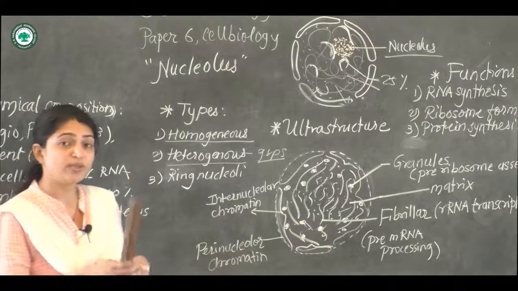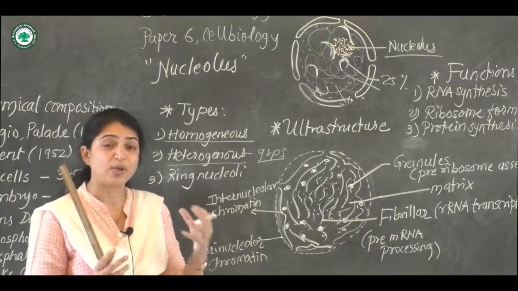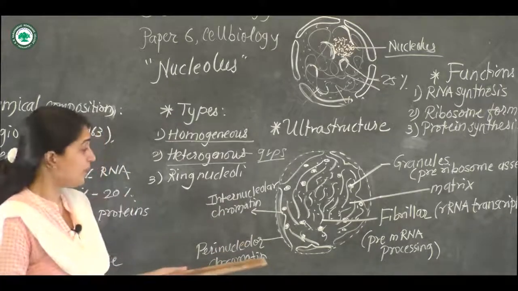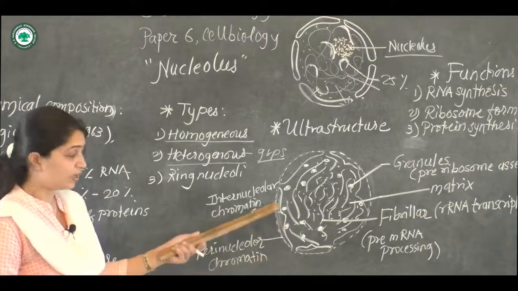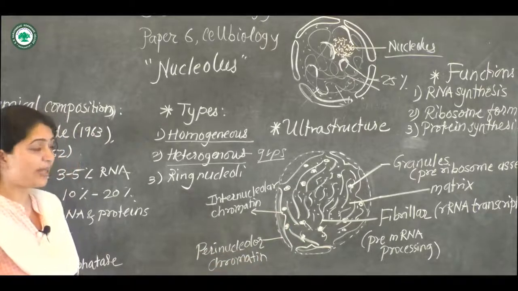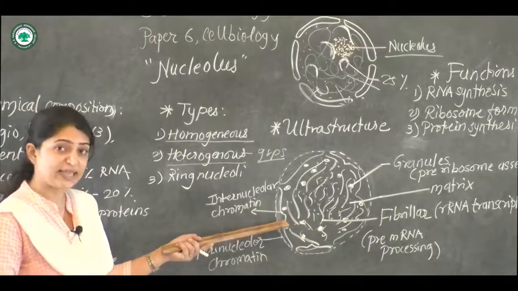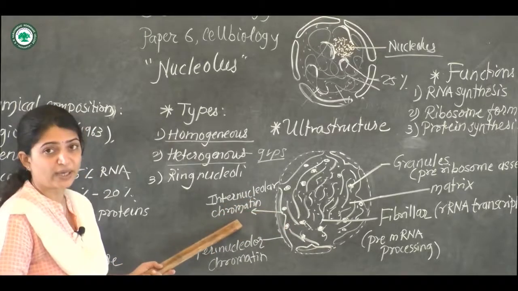So these are the chromatins, as I said previously, the chromatin structure. The NOR regions come together and form the nucleolus. Here the outermost chromatin layer is called perinucleolar chromatin. Perinucleolar is the outermost, and the side which is present inside is called internucleolar chromatin.